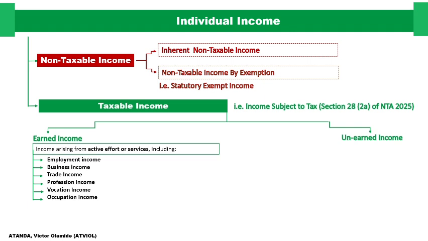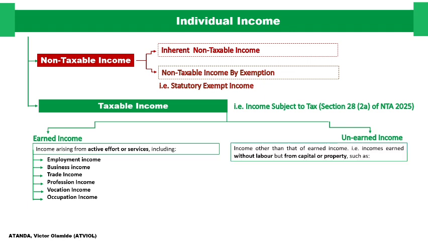Unearned income, on the other hand, will now be considered to be any income other than earned income. Any income other than earned income is what we refer to as unearned income. So this income arises or is earned without labor or active involvement. That is where most passive income falls. This income is earned without labor, but from capital or property.